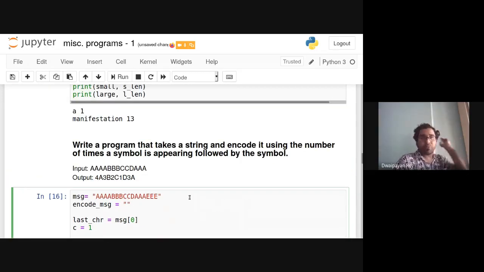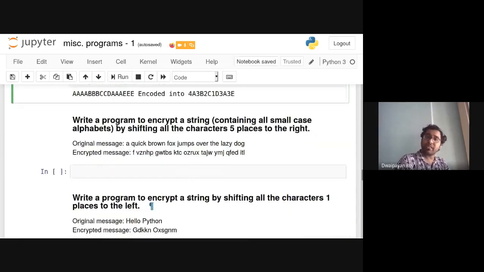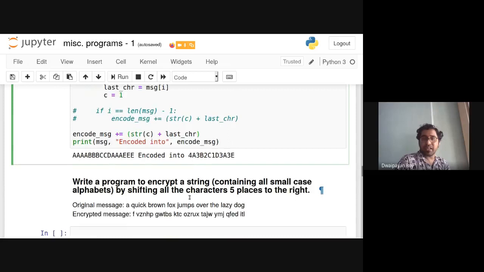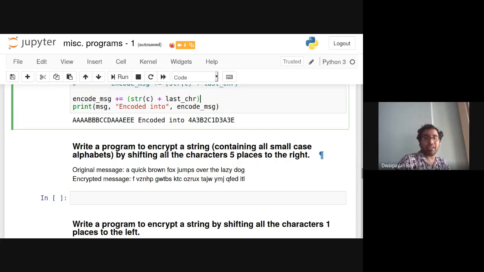This is a very useful program for your exams as well. This is kind of a hint, so please practice this kind of program. Again, this is another kind of string program.